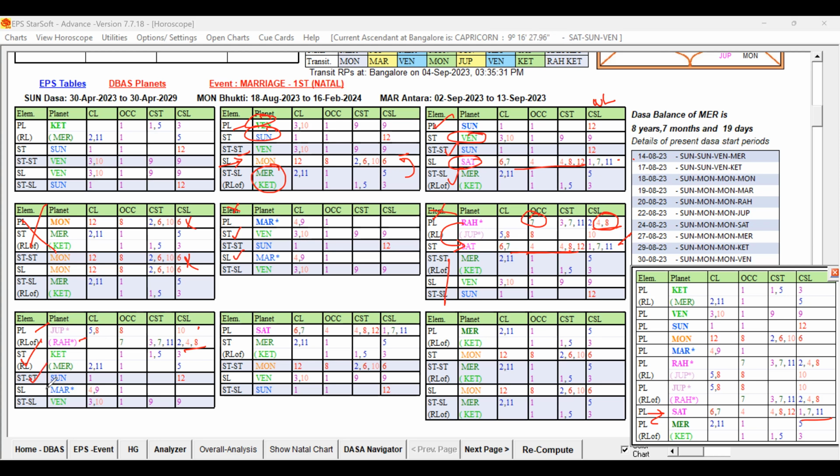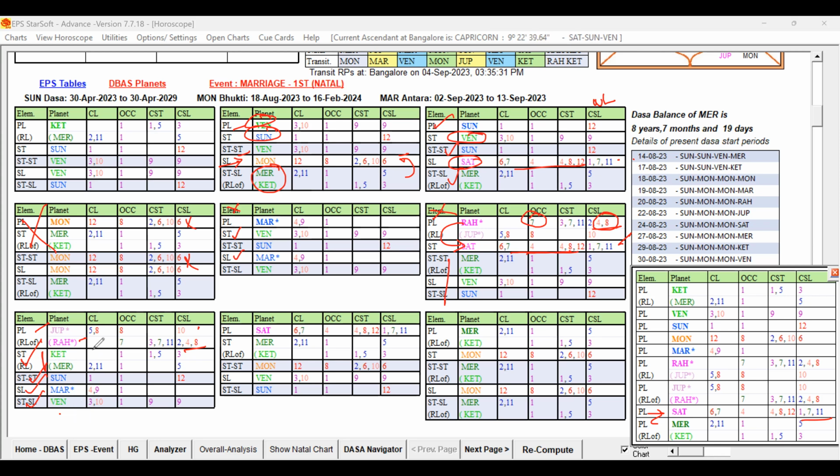2A level Sun is good. Sub-level Mars is also fine. And star lord of the sublord is Venus. Here star level is weak, but here star level, star lord of the star lord, sub-level, star lord of sublord, all are favorable. Moreover, our favorable key planet of the Dasa Lord is Mercury Ketu or Ketu Mercury. It is playing a role at the star level.